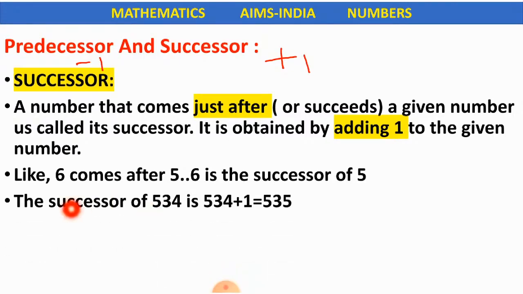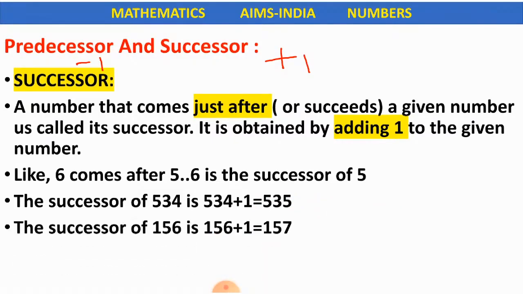A small example, find the successor of 534. How do we find the successor, children? We find the successor by adding 1 to the given number. So successor of 534 is 534 plus 1, which is equal to 535. Okay children, it is very simple. The words predecessor and successor are very big, but how we solve is a very small thing. We subtract 1 for predecessor and we add 1 for successor.